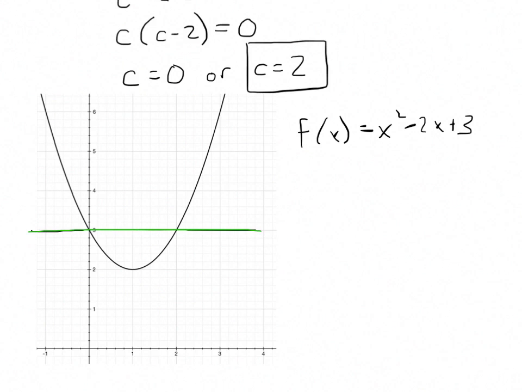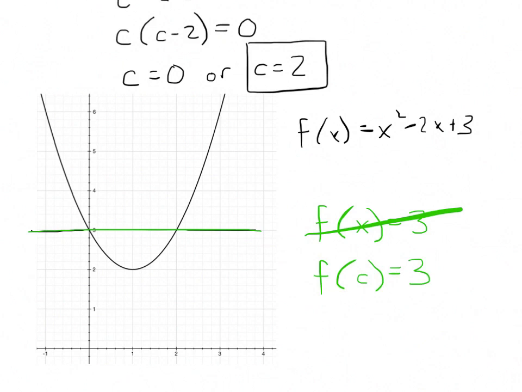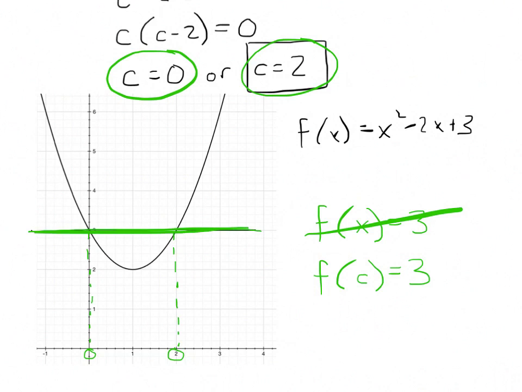Now, the question that's effectively being asked is, when is f of x equal to that thing? And in fact, what it really is, at what values of c is f of c equal to 3? Notice that the answers I got were 2 and 0. It just so happens that 2 and 0 are the places where the 3 line intersects our function. And that makes sense, and I hope it does. If not, rewind and look at this again.